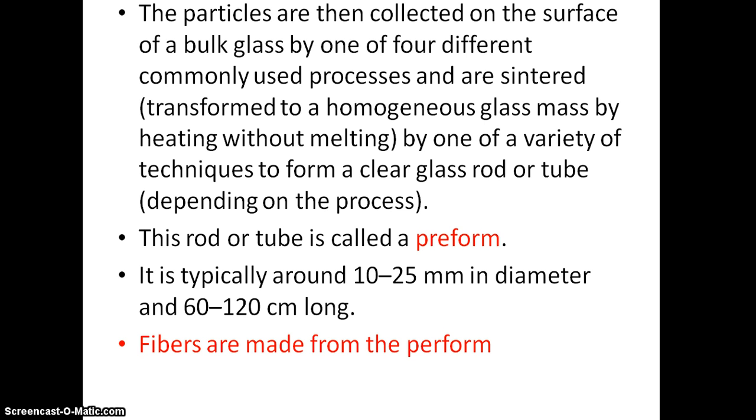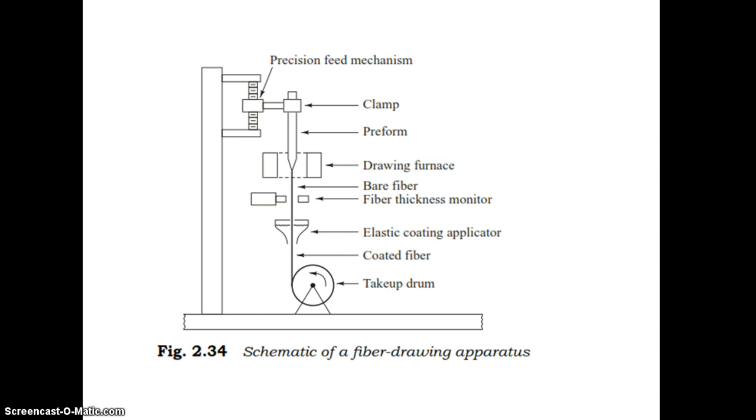So the first step is always preform formation, or glass rod formation. It is typically around 10 to 25 millimeters in diameter and 60 to 120 centimeters long. Fibers are made from the preform.